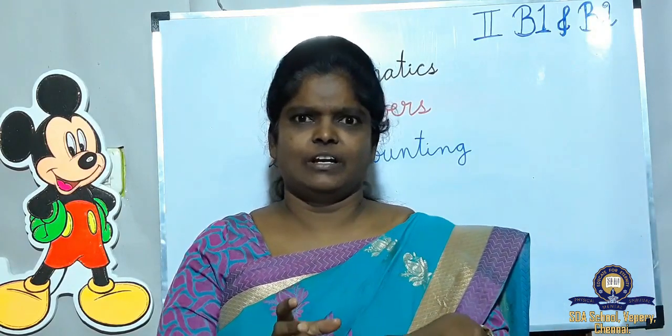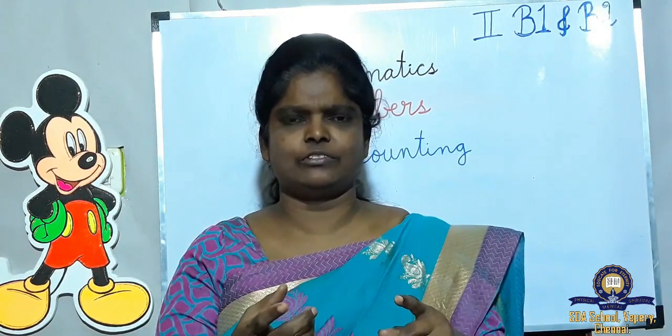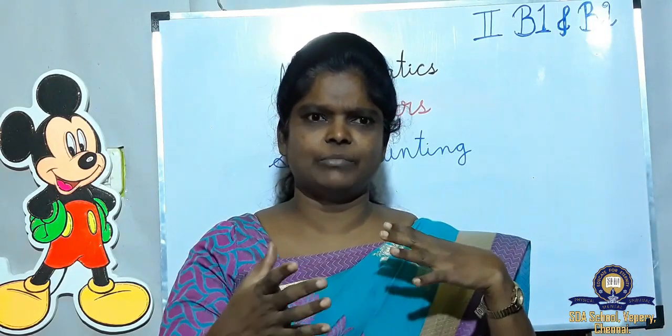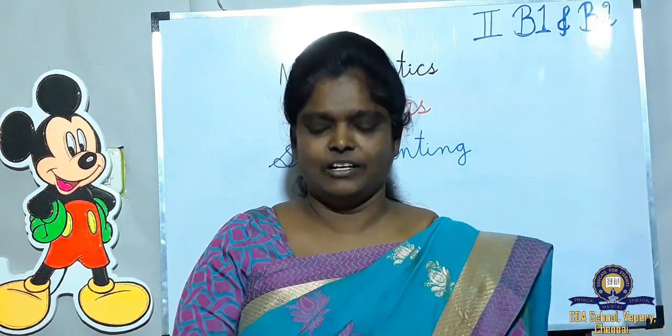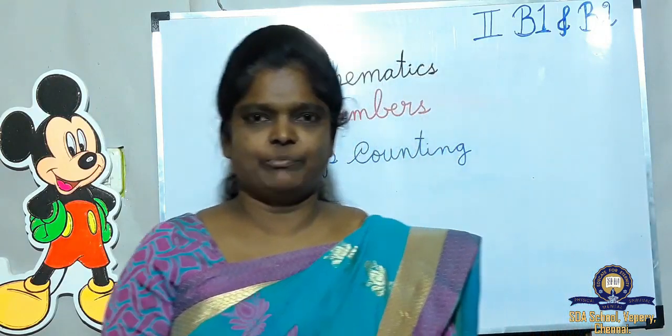Skip counting, I told you we can count fast by skipping the numbers. Now when we are counting the numbers, we will say 1, 2, 3, 4, 5 like that. But when we skip the numbers, leaving one number, jumping one number and going to the other number. Now we will see some examples for this.